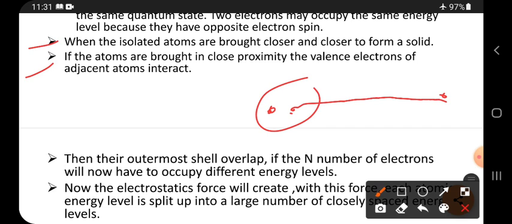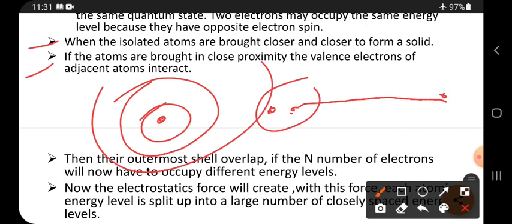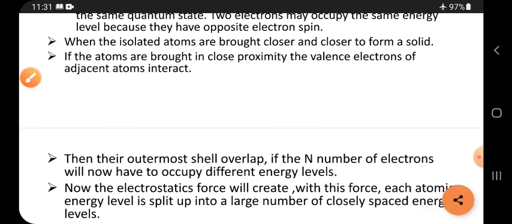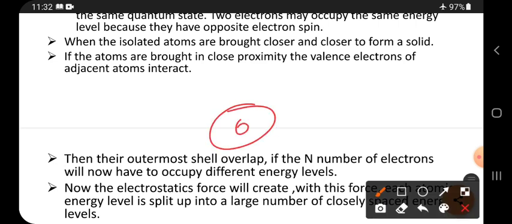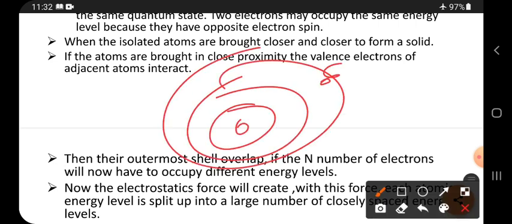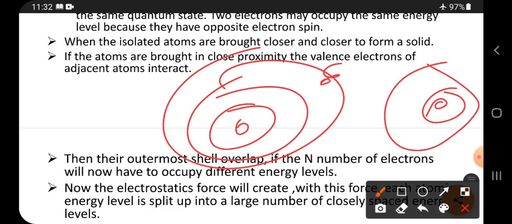If the atoms are brought in closer proximity, the valence electrons of adjacent atoms interact. What is a valence electron? There is the nucleus, first state, second state, third state, and the last shell. The electrons present in the last shell are called valence electrons, and this state is called the valence state. Then the valence electrons of one atom may coincide with the valence electrons of another atom.